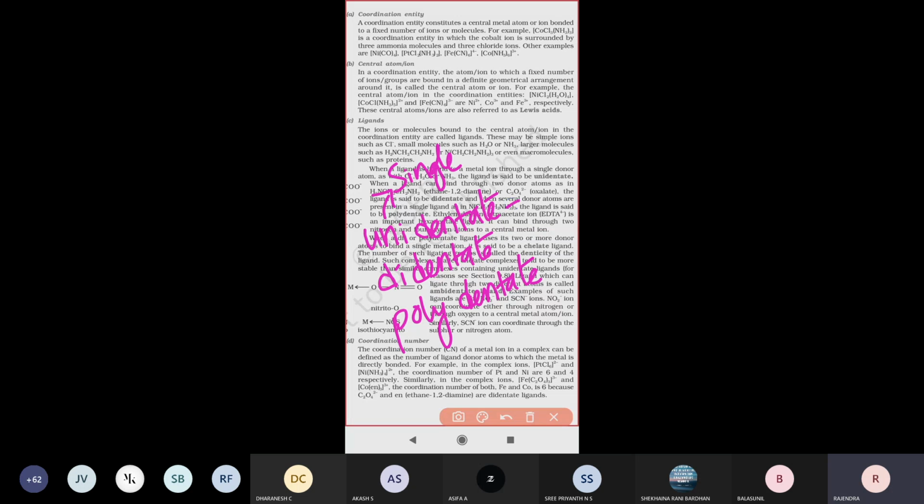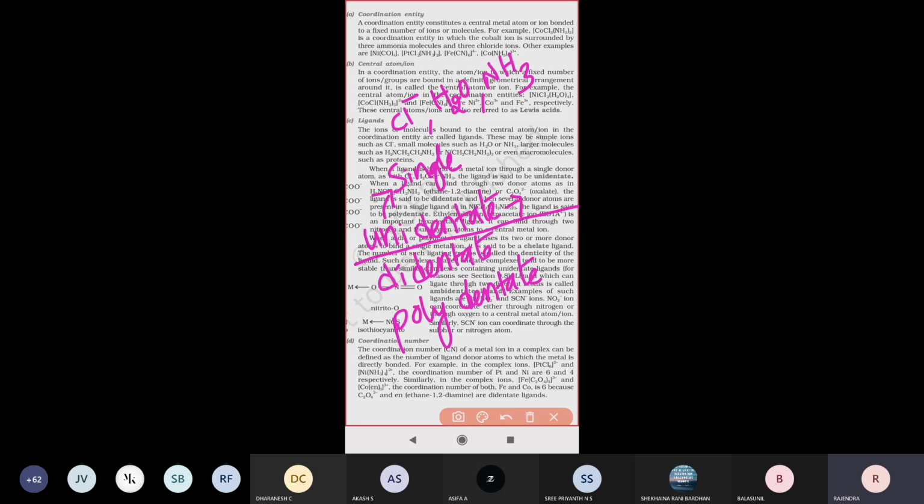unidentate. For example, Cl minus, or H2O, or else an NH3 molecule. So these are called unidentate ligands. Uni stands for single. Dentate is nothing but donating groups. So only one donating group present means that ligand is called a unidentate ligand.